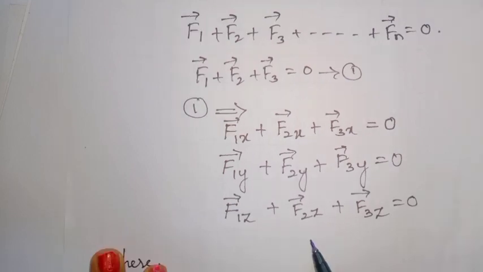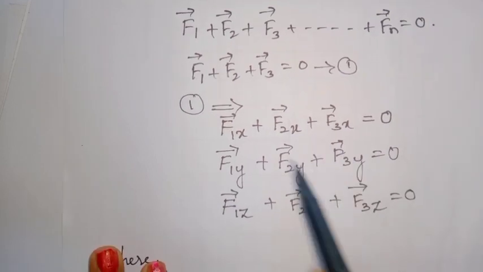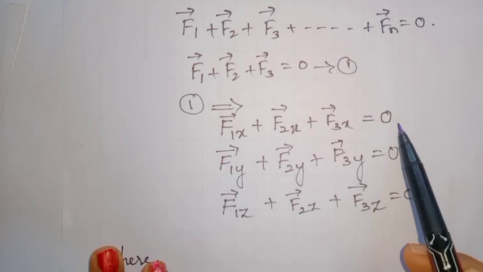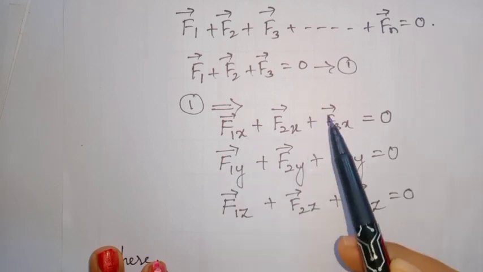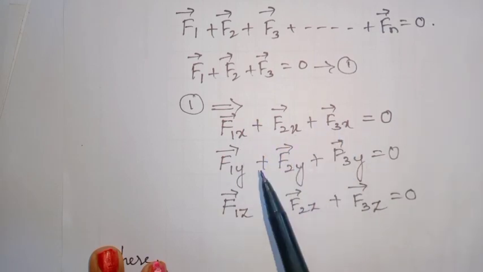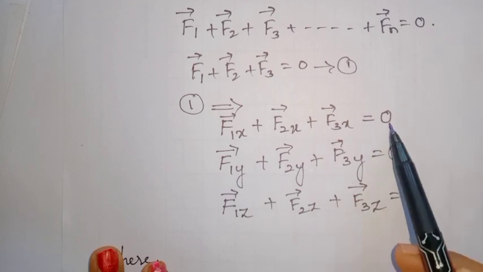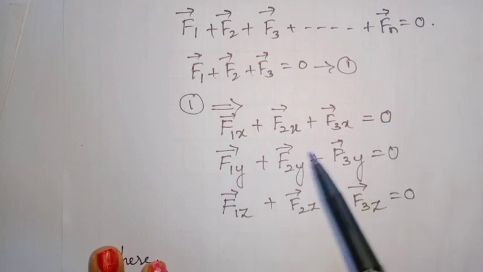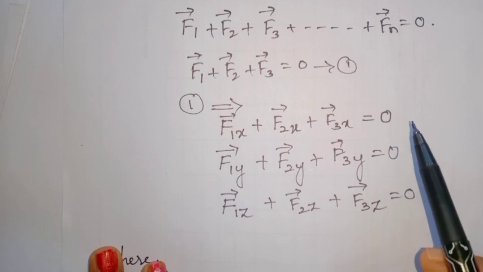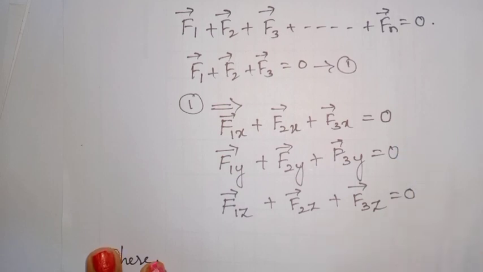And hence, by these three equations, we can say that the total force acting at a point on the body will be equal to 0. And if it is 0, it states that the body is in equilibrium. I hope you have understood the concept of equilibrium. Thank you.